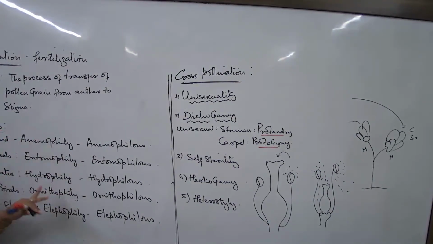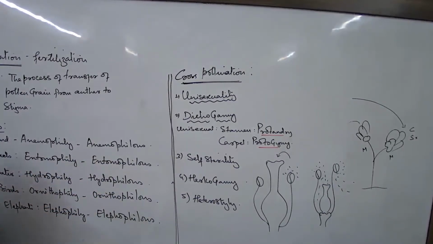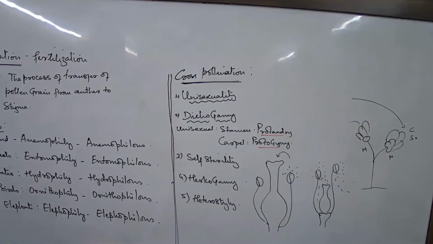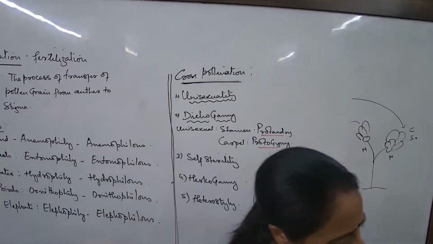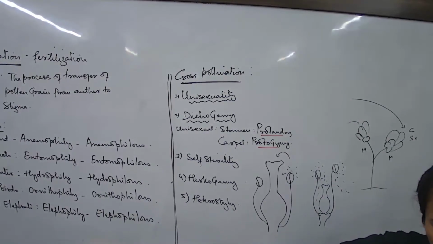Now, the first thing that you have to remember is 2 examples of each case. Underline them in your book also. Elephophily, the example is very distinctive, Rafflesia to remember. There's no chance for getting that example wrong. Wind pollination, what are some common examples? The maize. Okay, you talk about maize, wind pollination, we understand. We talk about insect pollination. In some of these cases, only one example is given.